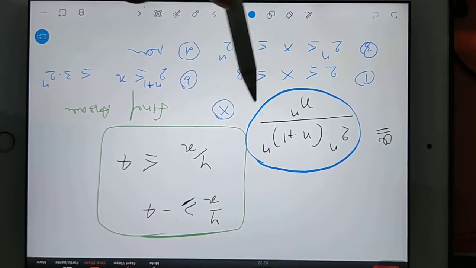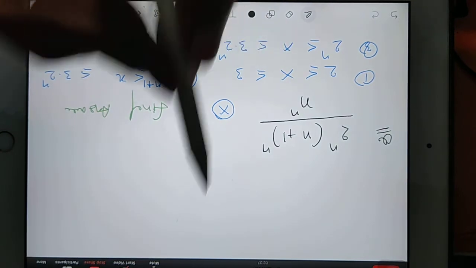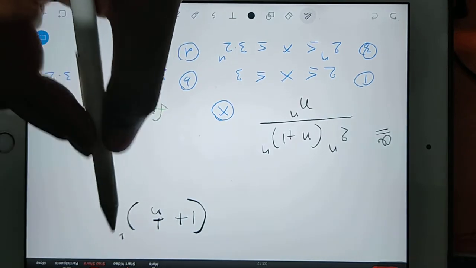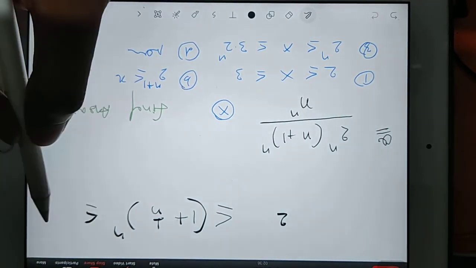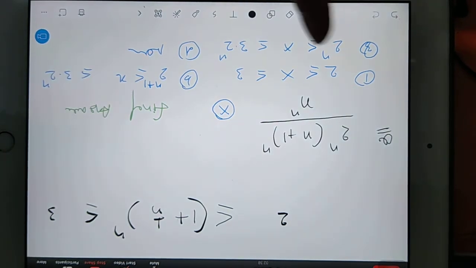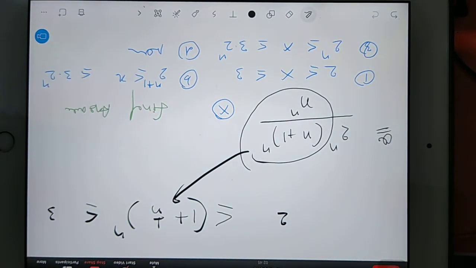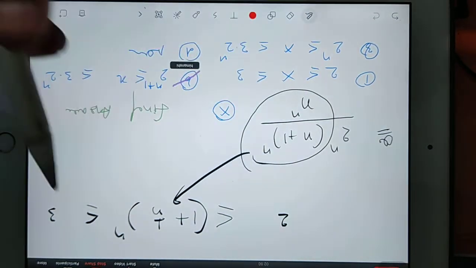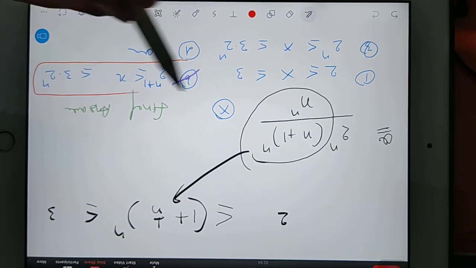See, you should recall that trick. The trick was 1 plus 1 by n whole power n is always greater than or equal to 2 and less than or equal to 3. Now, in this entire equation, this is nothing but this part, correct? There's no difference in both. If you multiply, correct, this option is correct, option B is correct.